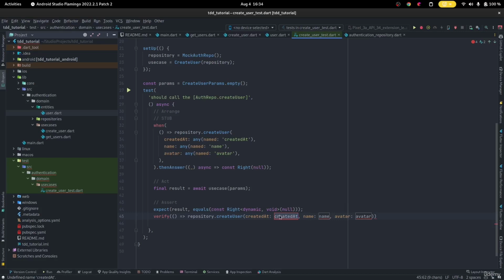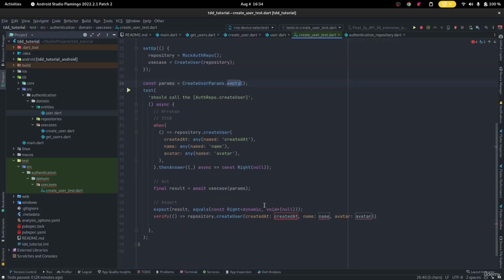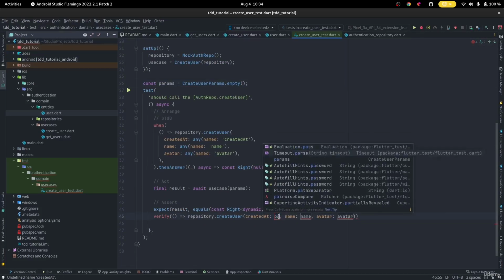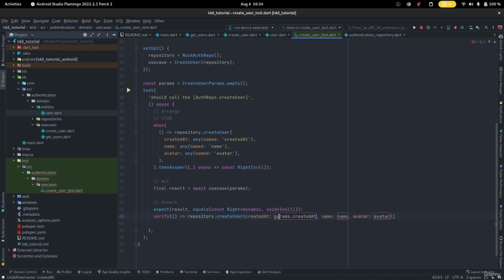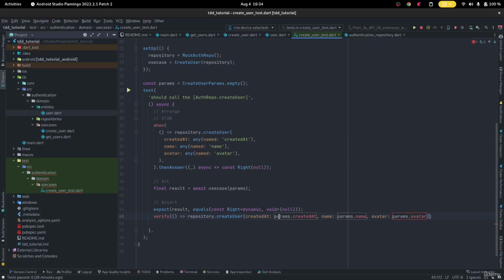So what did we ask it to tell the president? We gave it params. These params are right here, right? So we want to make sure that when the president asked for a createdAt, it told the president params.createdAt. When the president asked for a name, it told him params.name. When the president asked for an avatar, it said params.avatar. So we want to make sure that this call went through.